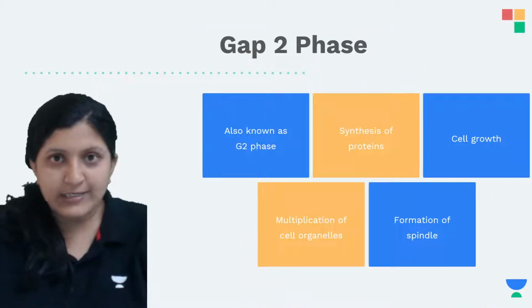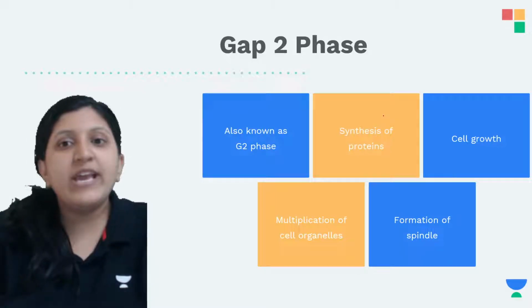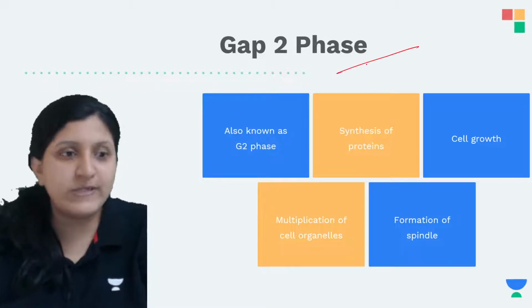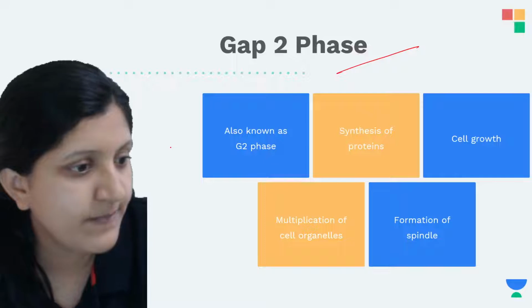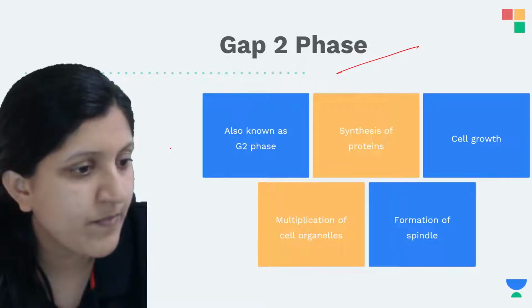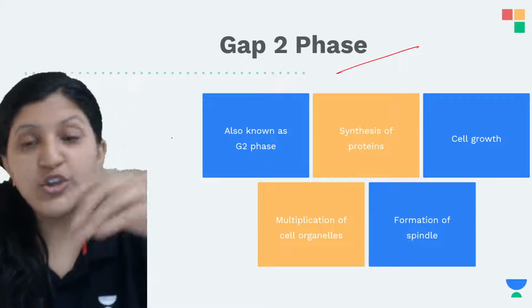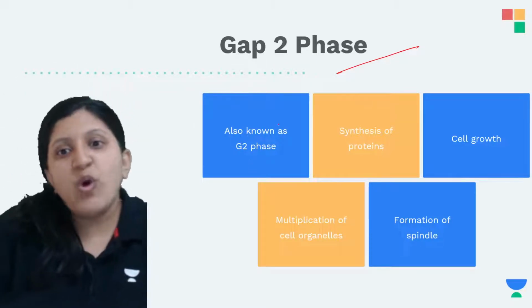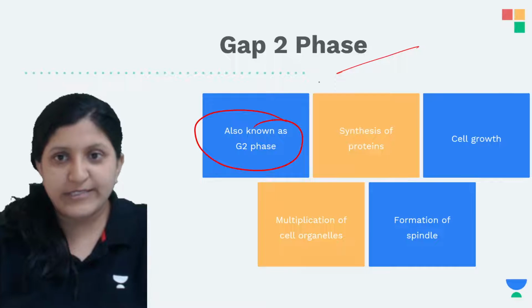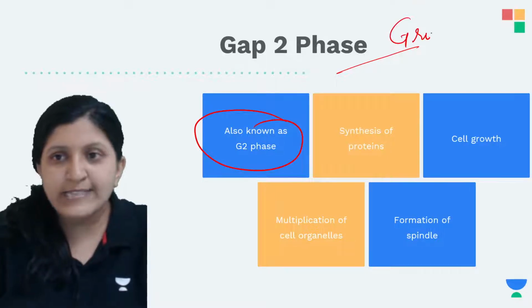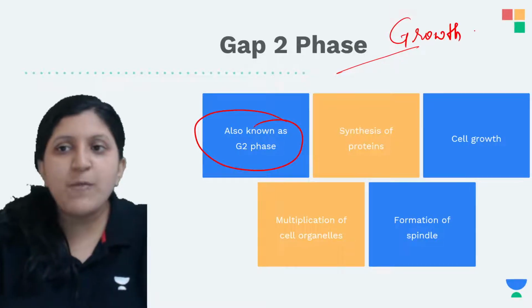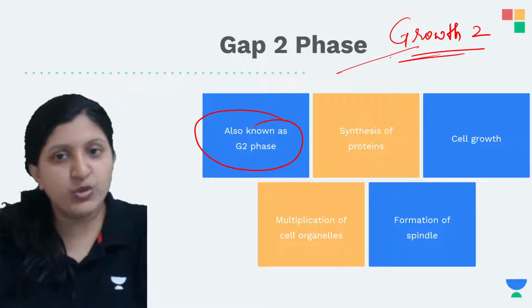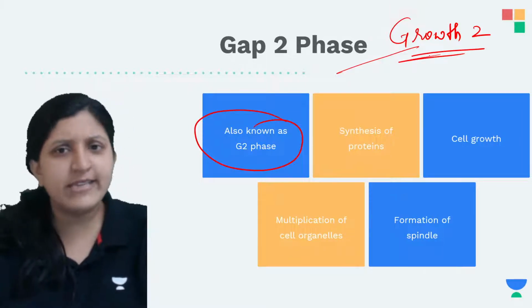So moving on to the next phase, the gap 2 phase. This is also known as the G2 phase, or growth 2 phase. Some books mention gap 2, growth 2, or G2 phase, so anything is fine.